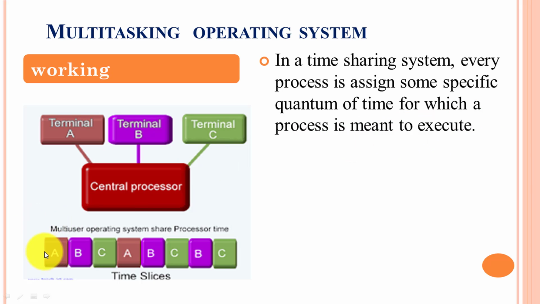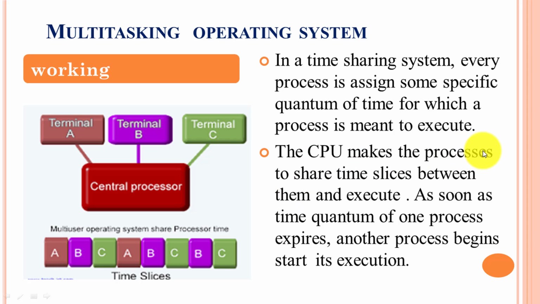If there is more than one process, the CPU provides a time slice to each. For example, if the time slice is 4 seconds, the CPU executes one process for 4 seconds, then the second process is also executed for 4 seconds, and so on. That's why it is called time sharing.